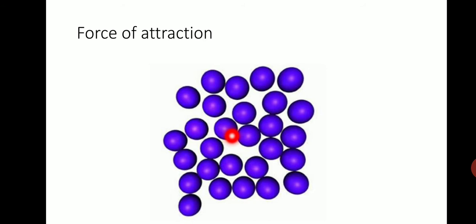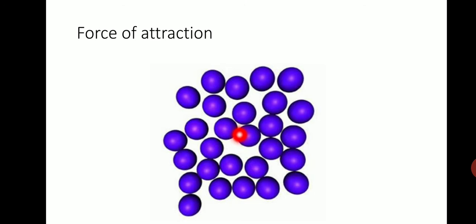What about their diffusion property? We already studied that liquids can diffuse any substance. When we add sugar or salt in a liquid, it dissolves very fast. Why? Since the particles of liquids have enough space, the solid particles can get into this space and thus it diffuses.